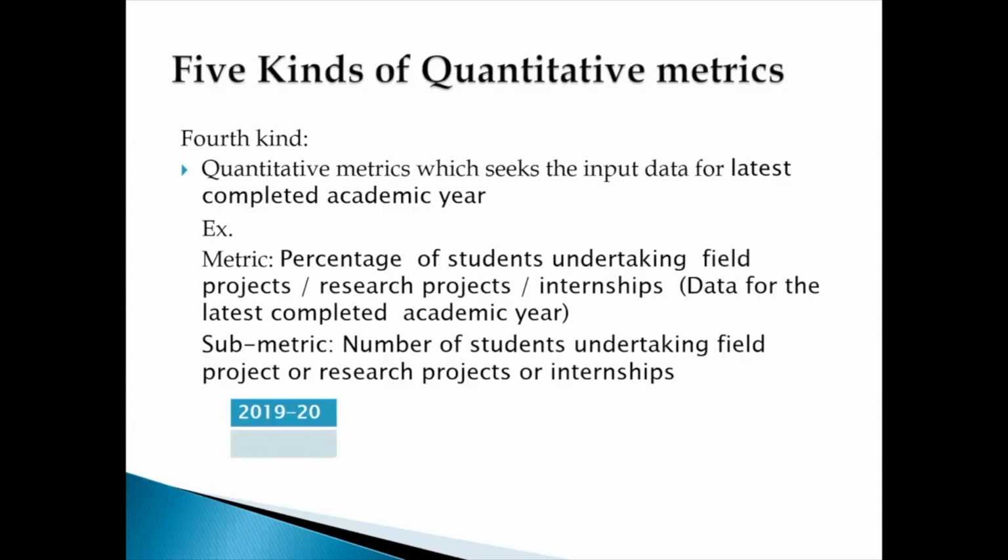Then there is the quantity matrix, where we ask for the input data for the completed academic year. Completed academic year means the latest academic year. For example, percentage of students undertaking field projects, research projects, internship, data for the latest completed academic year. As of now, the latest completed academic year is 2019-20. We know that in so many places the academic year is still not completed. Keeping that in mind, we are giving extensions also. With this COVID situation, we are aware, and we have given extensions to all the HEIs which are in various stages, or are going to be in various stages, of the NAAC assessment and accreditation process.